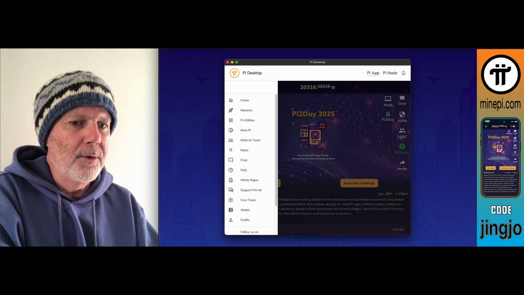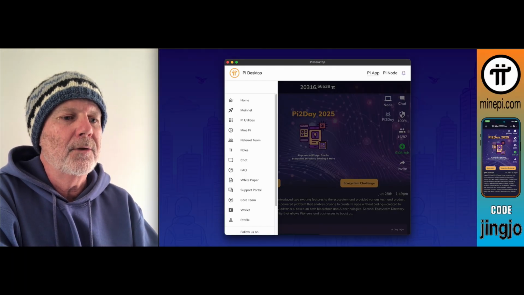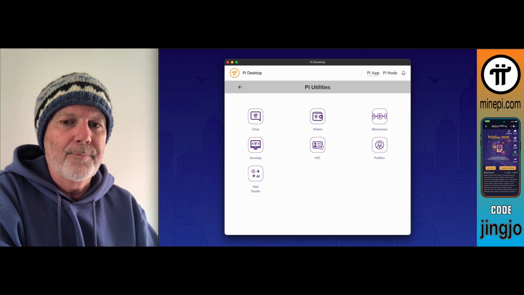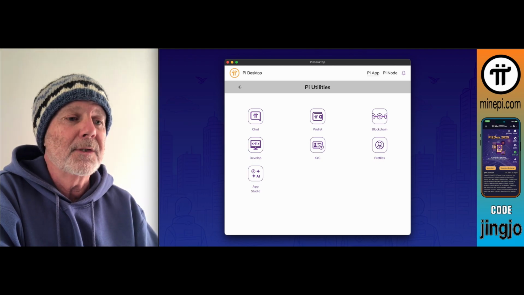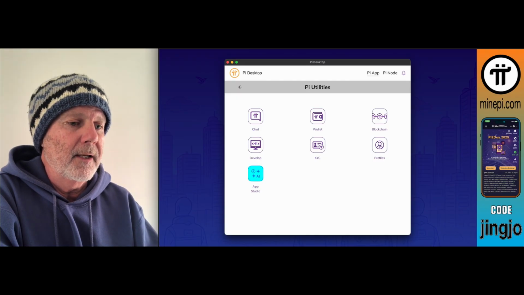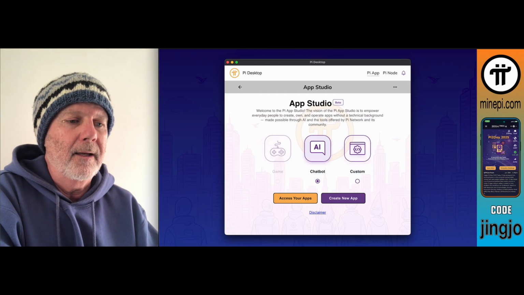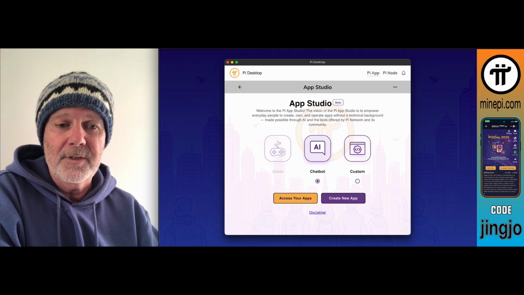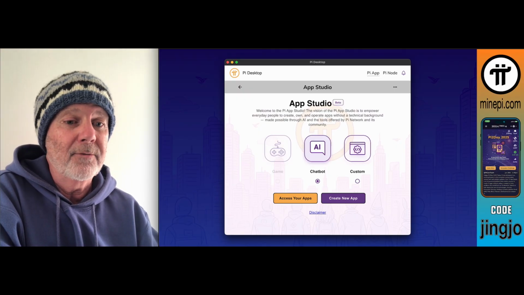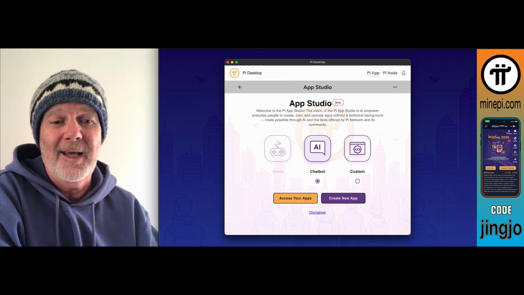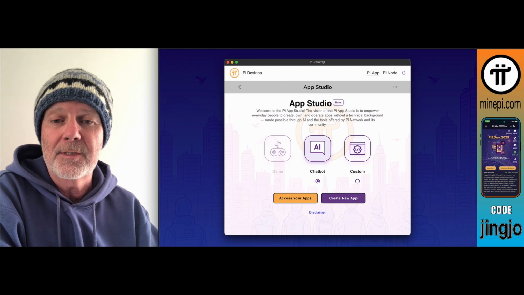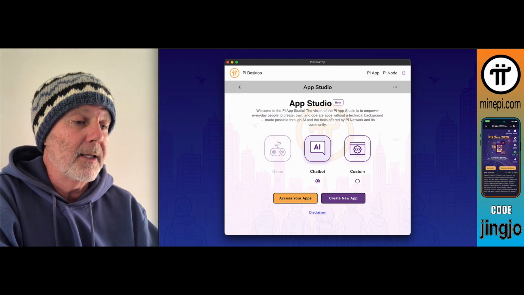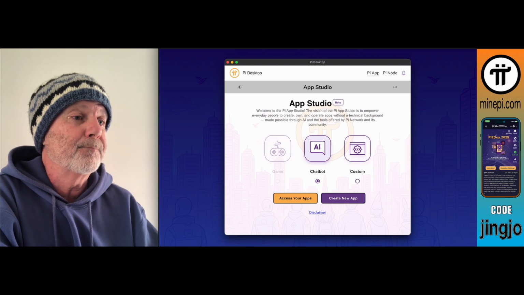Coming back to the node, if you click on the hamburger menu and select Pi Utilities, you'll see that the Pi App Studio is now added under there. So we can do things under there. If we select the icon, we get in there and we can create our apps through this. Now, I haven't done this yet. I don't know if it's working perfectly with the wallet and all that. I assume everything works straight through here. I guess you can't do your biometrics. That's the only thing. You'll have to use your passphrase to do the wallet transaction. But it is there, and that's nice if you want to use it on the desktop.